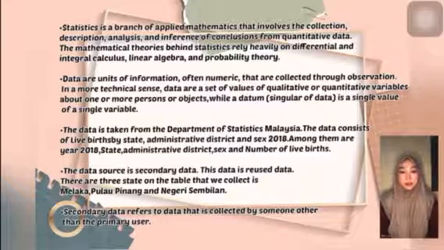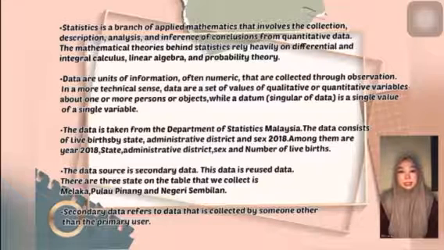Data is a unit of information, often numeric, that is collected through observations. In a more technical sense, data are a set of values of qualitative or quantitative variables about one or more persons or objects, while a single datum is a single value of a single variable.